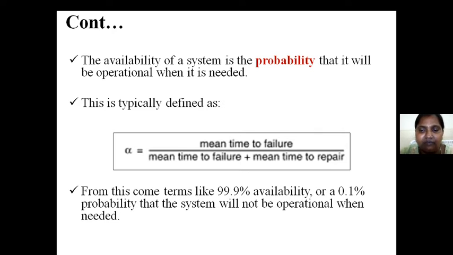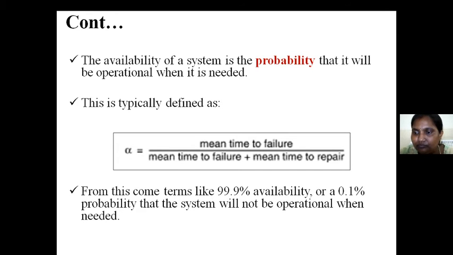From this come terms like 99% availability. 99% availability is good, but what about the 1% or 0.1%? It is not available, right? So we should not think only positively about the 99.9%, but take care of the 0.1% probability of data not being available. We have to search for the reasons, because that 0.1% may disturb or give a false outcome to the user.